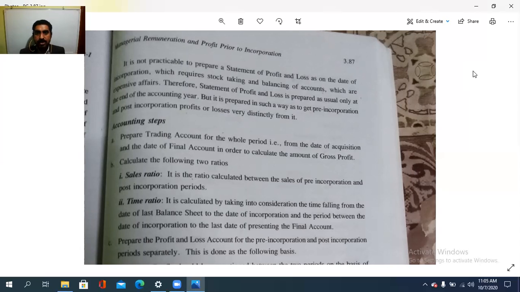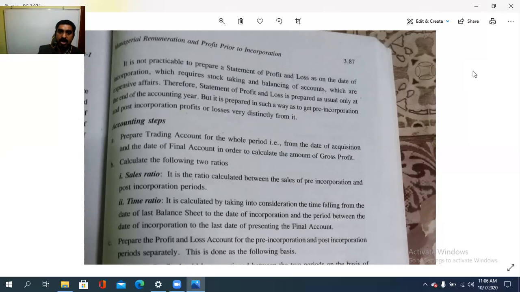The statement of profit and loss is prepared as usual only at the end of the accounting year, but it is prepared in such a way as to get the pre-incorporation and the post-incorporation profits or loss very distinctly from it. That is, it should be separated. After the incorporation we need to separate it as a statement of profit or loss, and before the incorporation we need to separate it as a statement of profit and loss. It should be prepared as two. That is what to remember.